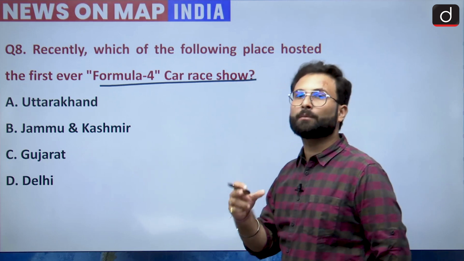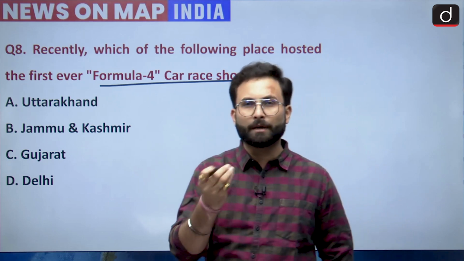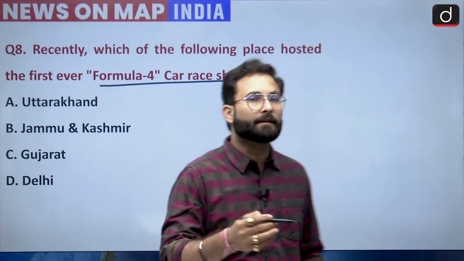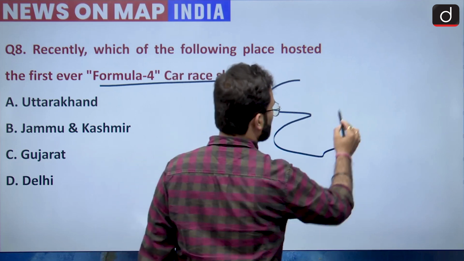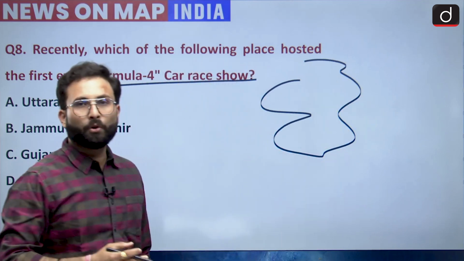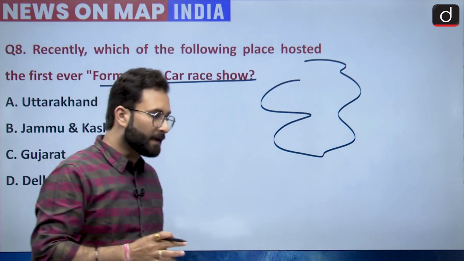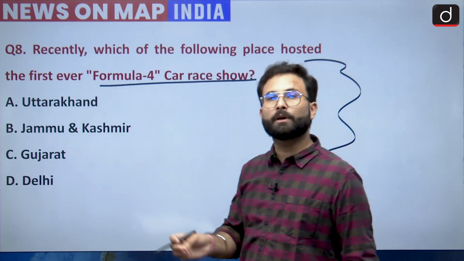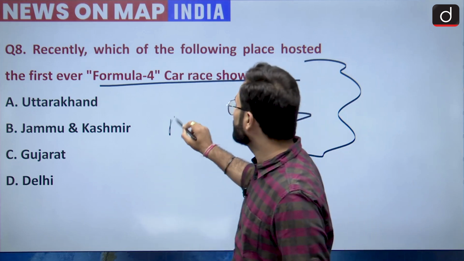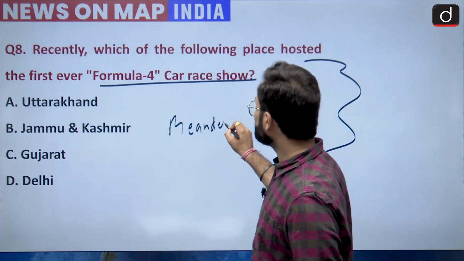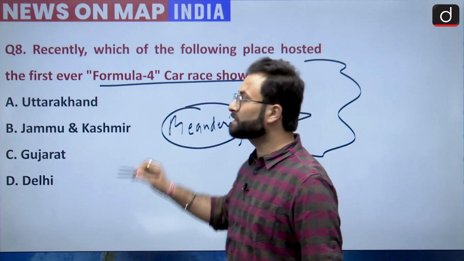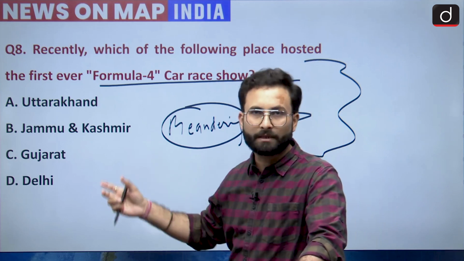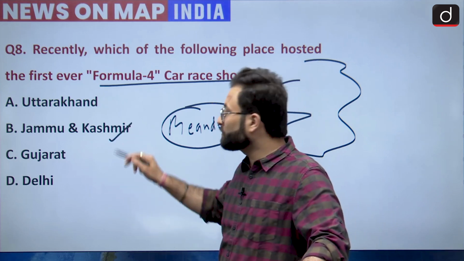But the thing is, when we are talking about the Formula car races, if you have a little bit idea of what is Formula car races or F4 races, you have seen that their tracks are kind of curvy in nature. Okay, so you will see that these are long tracks with various curves. So such topography is found in Jammu and Kashmir, where you must have heard about the meandering. Okay, so meandering of rivers is there. Okay, and such topography is available in Jammu and Kashmir. So option B is the right answer.